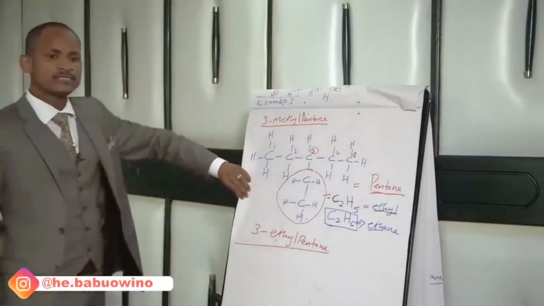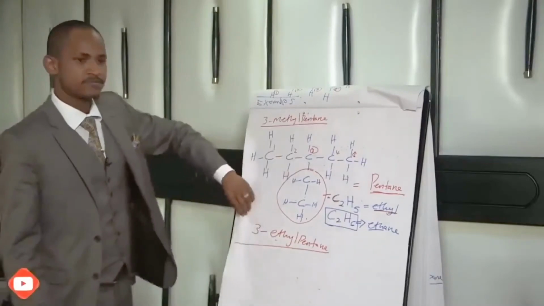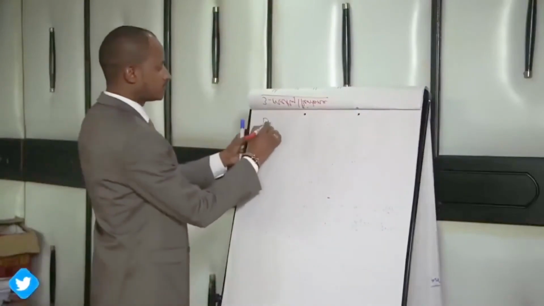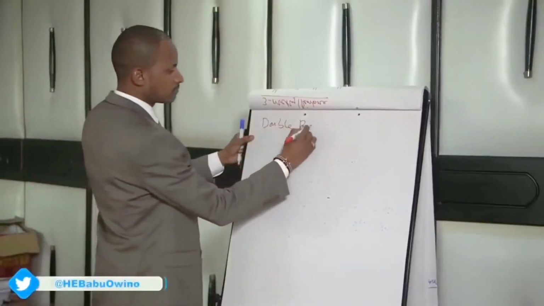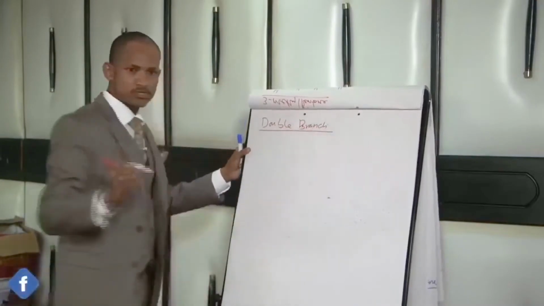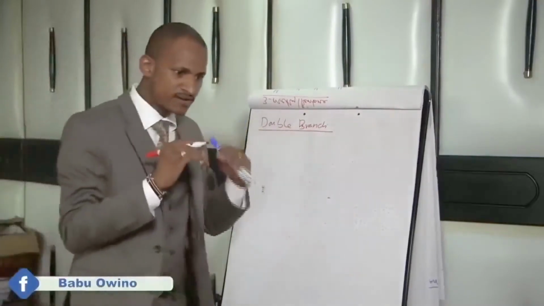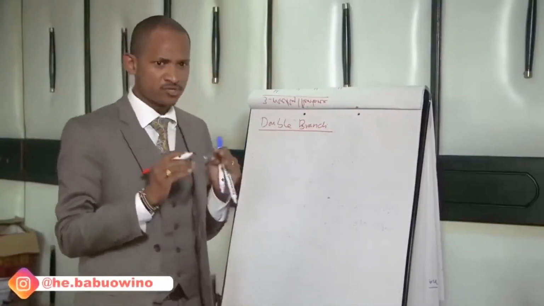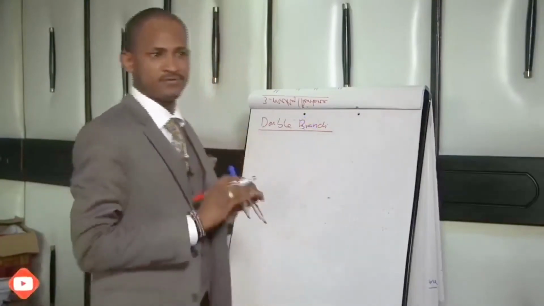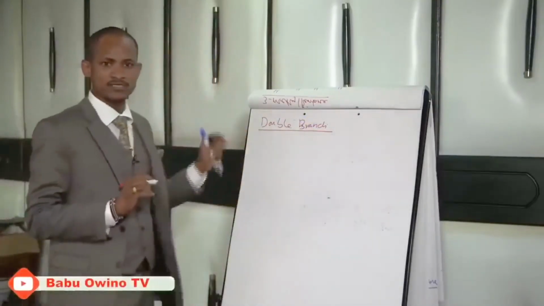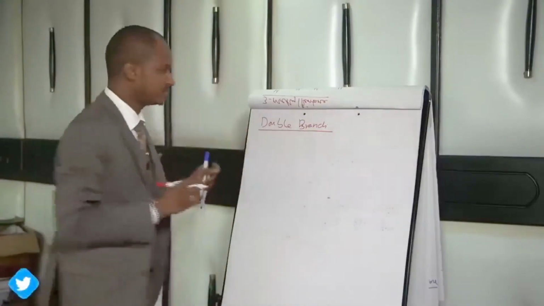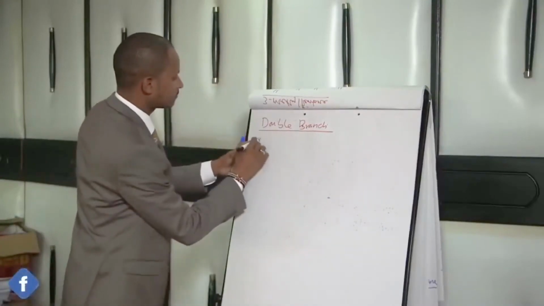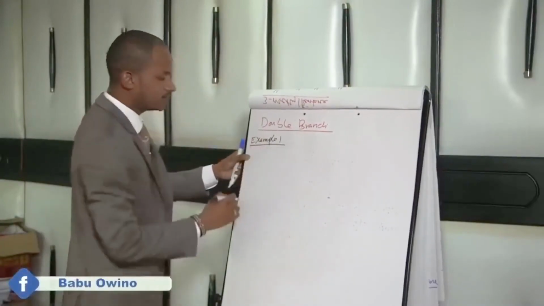So we want to look at double branches. These were single branches. So when we are looking at double branches, I want you also to pay close attention, because as we advance, they become easier, but a little bit confusing. So to remove the confusion, I only need you to be attentive. That's the only thing I need. The password to this is being attentive, and just open your mind. So from here, we want to take an example. Example 1.